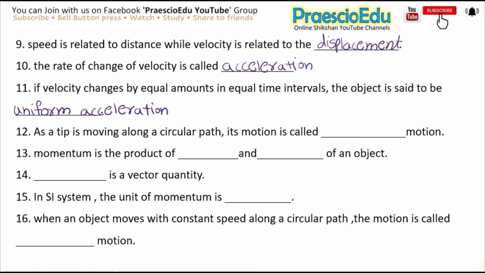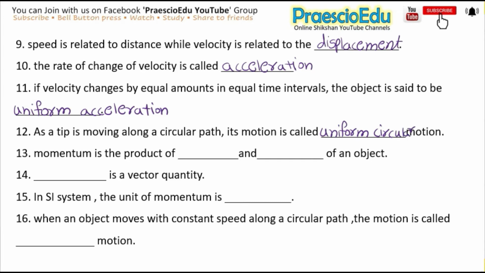Okay, next one is, as a tip is moving along a circular path, its motion is called dash motion, and the answer is uniform circular